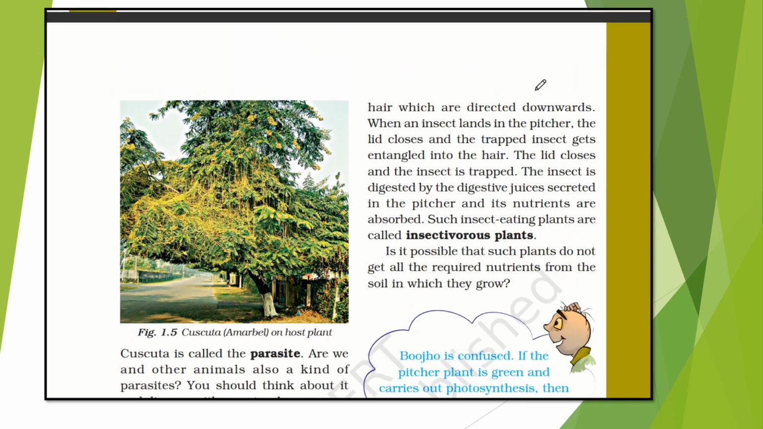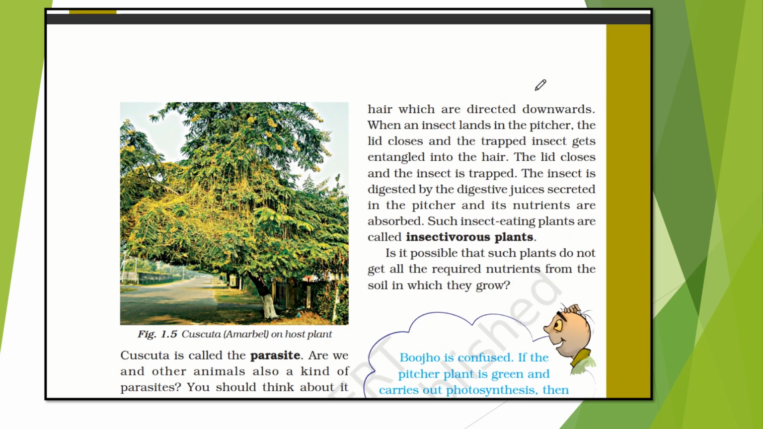Inside the pitcher there are hairs which are directed downwards, like this. So when an insect lands, suppose this is an insect, it goes inside and gets trapped in these hairs. When an insect lands in the pitcher, the lid closes, and the trapped insect gets entangled in the hair. The insect is then digested by the digestive juices secreted in the pitcher and its nutrients are absorbed. Such insect-eating plants are called insectivorous plants.